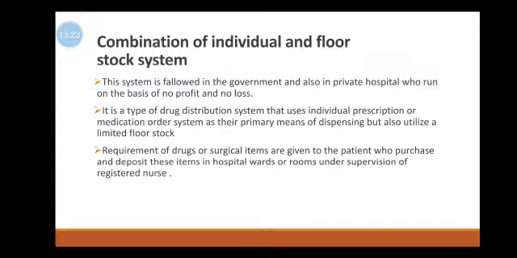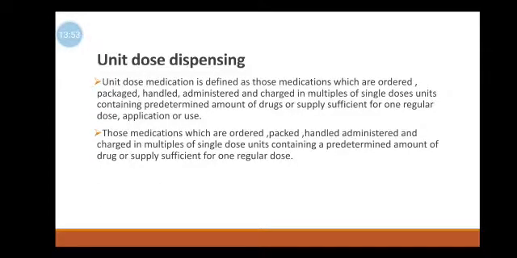It is a type of drug distribution system that uses the individual prescription or medication order system as its primary means of dispensing but also utilizes a limited floor stock. Requirements of drugs or surgical items are given to the patient, who purchases and deposits these items in hospital wards or rooms under the supervision of a registered nurse.